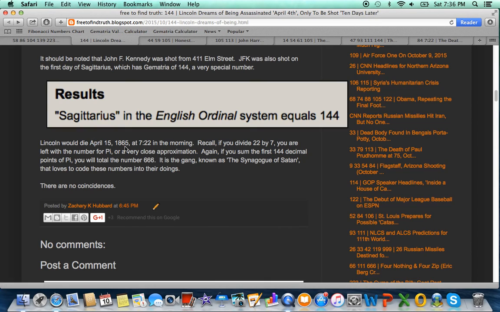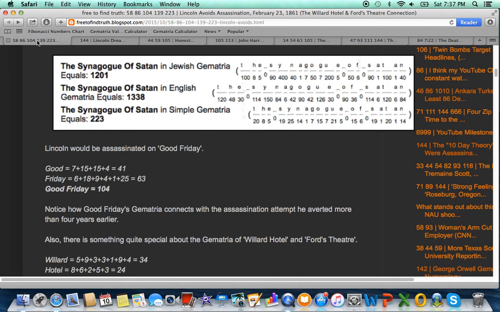Lincoln, it's said, died at 7:22 in the morning. What's interesting about this number 722 is that if you divide 22 by 7, you get 3.14 decimal points, repeating, the number for pi. And remember, if you sum the first 144 decimal points of pi, you get the number 666. The phrase mark of the beast also equals 144. Mark of the beast refers to the number 666.